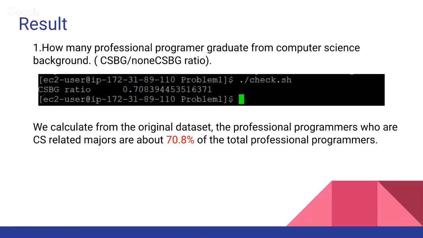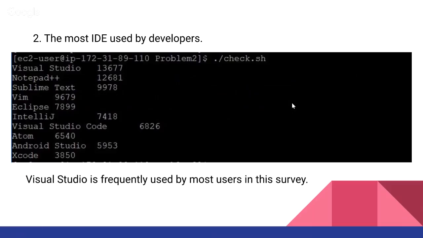Okay, so now I'm going to talk about the result output of our MapReduce program. The first one is how many professional programmers graduated from a computer science background, and we calculated from the original data set that it is approximately 70% of the total professional programmers.